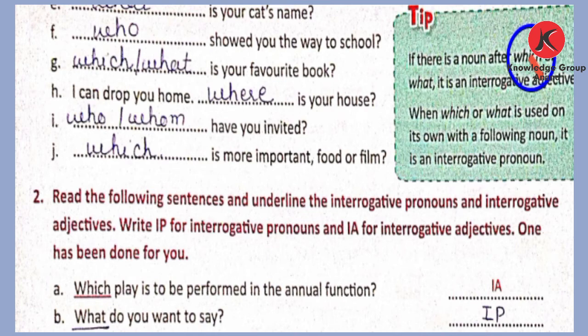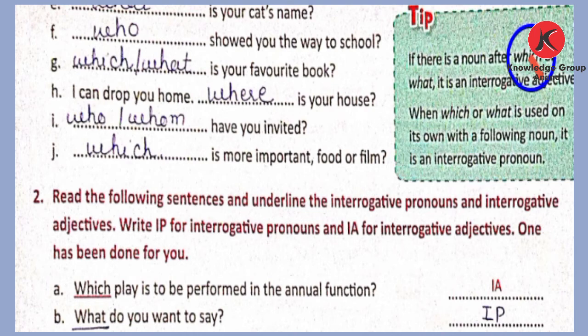Now who is the composer? So here it is about a person. It stands for the person. So who is used, and naturally I told you who is used for the person. So again it is an interrogative pronoun. Number 4. Who is your best friend in this class? So who is used for a person, stands for the person.